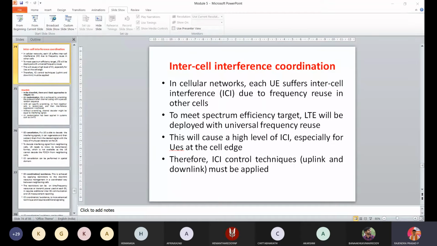So third point, you can see that to assist ICI coordination avoidance, LTE defines BS power restriction signaling in downlink, which in turn has a relative narrowband transmit power. Right. So when I am transmitting, I will be aware of how much power it is going to take, and that I will restrict.